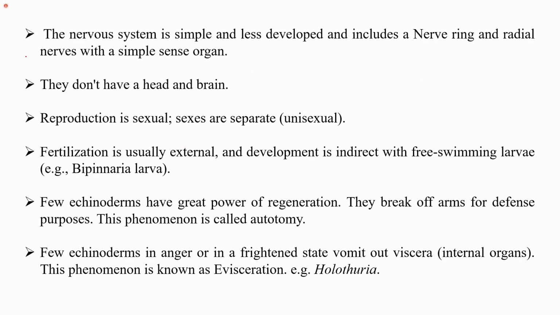The nervous system is quite simple and less developed, and it just includes a nerve ring and a radial nerve with simple sense organs. They do not have any head or brain. Reproduction is sexual, sexes are separate, and they are unisexual, that is, they are dioecious.